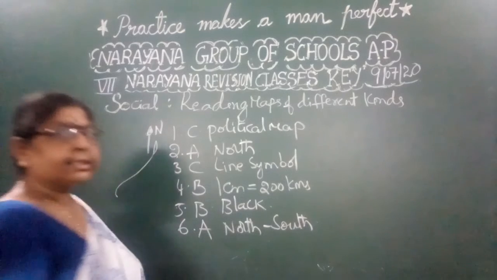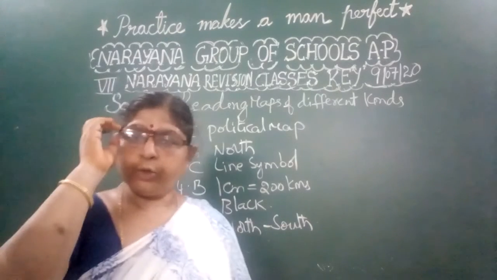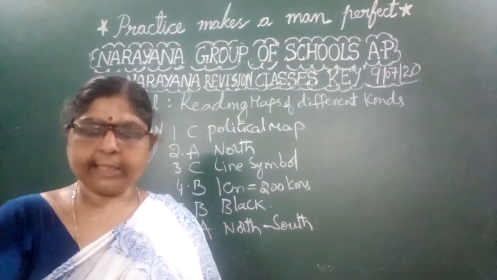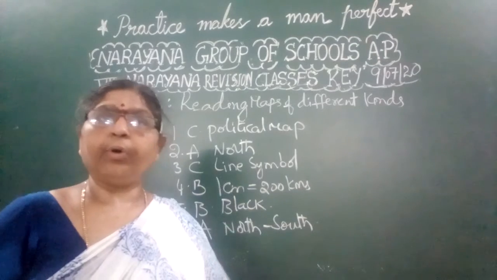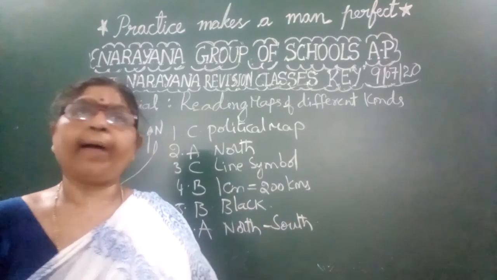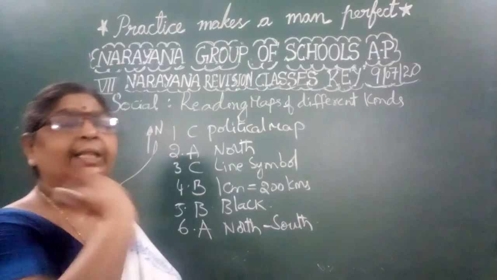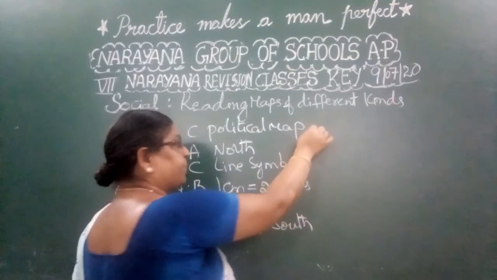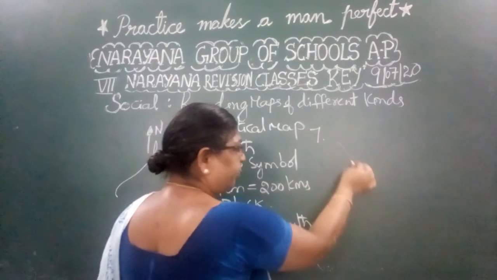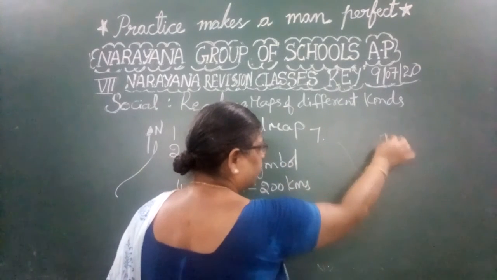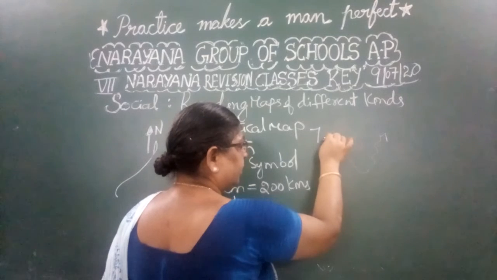Now let us discuss the 2 marks questions or the 4 marks essay answer. You have to draw a rough map of India. Take the example that is given in the textbook and draw the map. Roughly, simply, you can draw a map of India that shows all the different things.